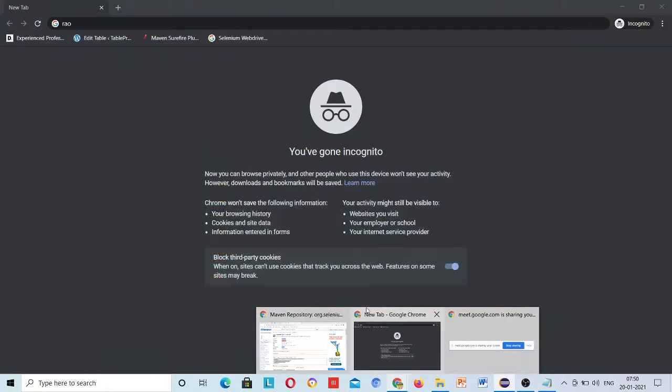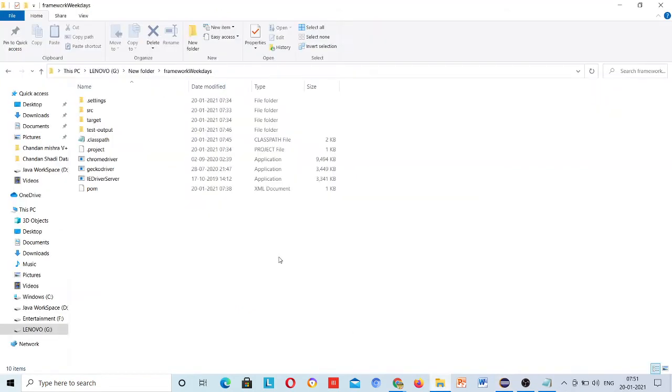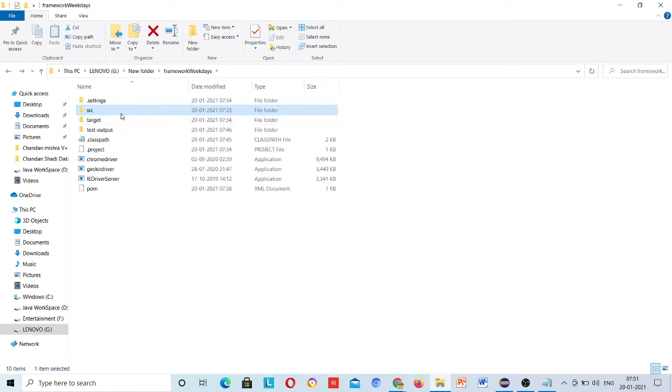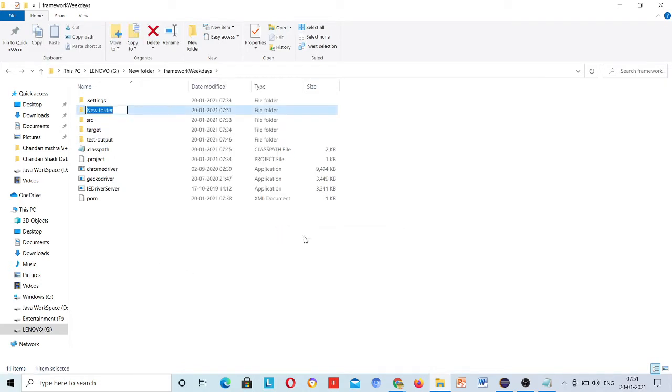No, you don't need to provide the complete path. If you create another folder here, you just need to say where it is created. Go back, create one folder over here, like exe file or driver files.